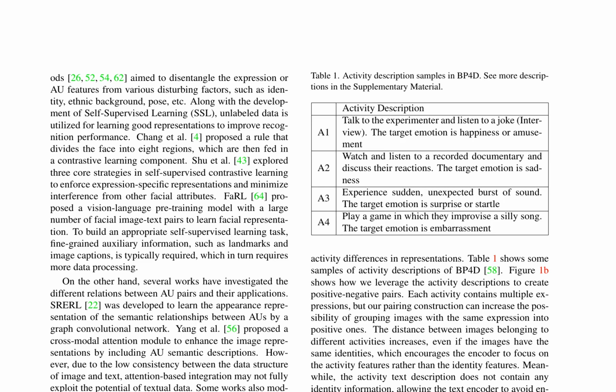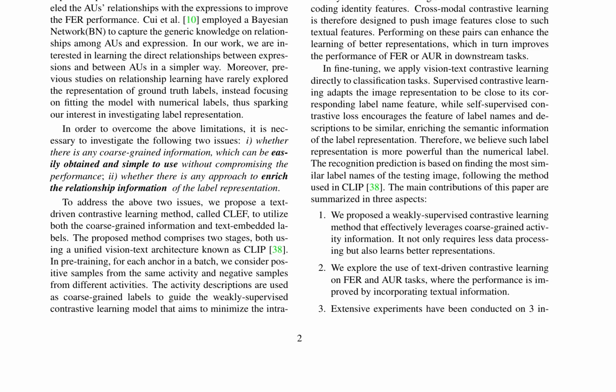Cross-modal contrastive learning is designed to push image features close to textual features, enhancing the learning of better representations and improving the performance of FER or AUR in downstream tasks. In fine-tuning, the authors apply vision text contrastive learning directly to classification tasks. Supervised contrastive learning adapts the image representation to be close to its corresponding label name feature, while self-supervised contrastive loss encourages the feature of label names and descriptions to be similar, enriching the semantic information of the label representation.